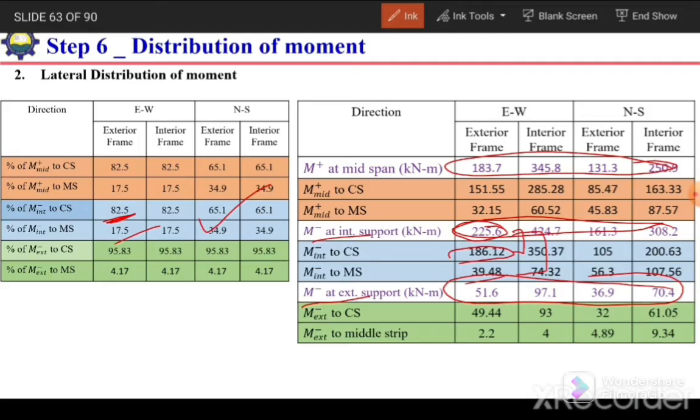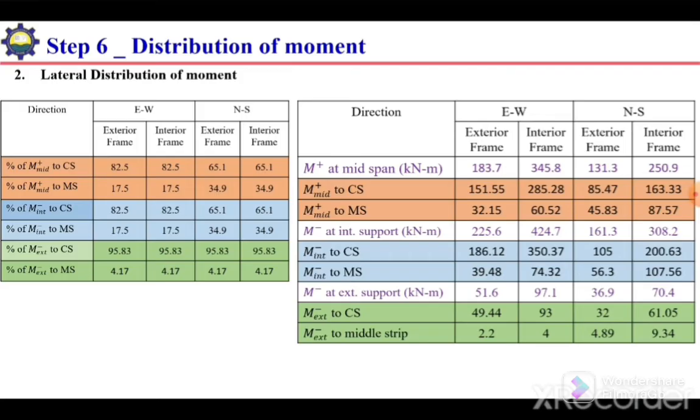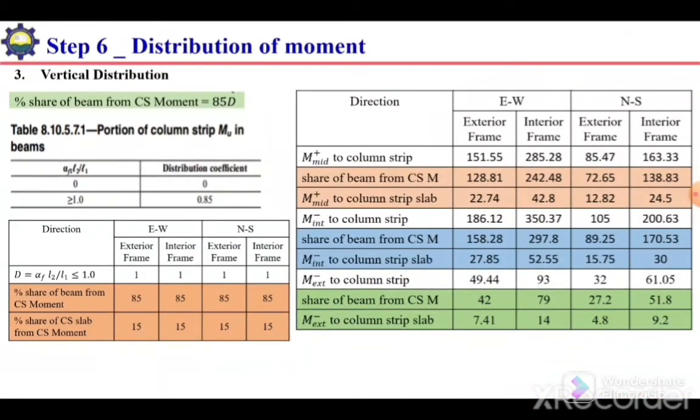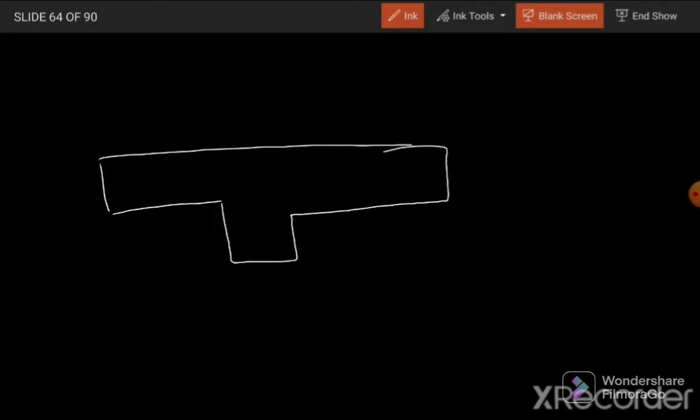So this is the lateral distribution of moment to column strip and middle strip. Now we have decided how much will be the moment at column strip and middle strip. The next is vertical distribution. What it means is, if we consider the column strip, it constitutes of beam as well as slab.